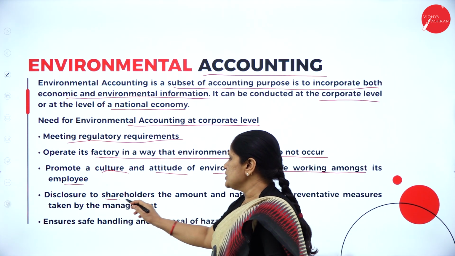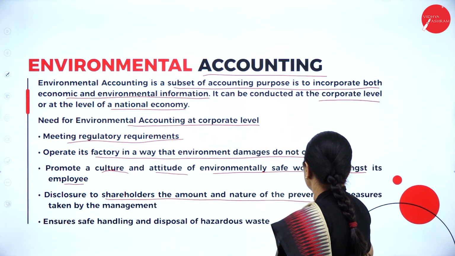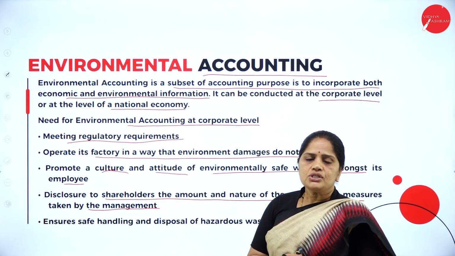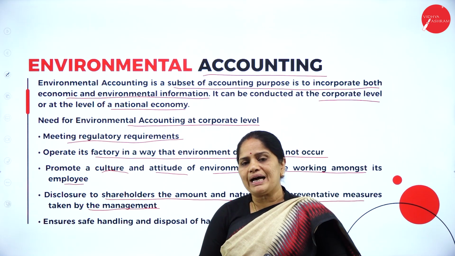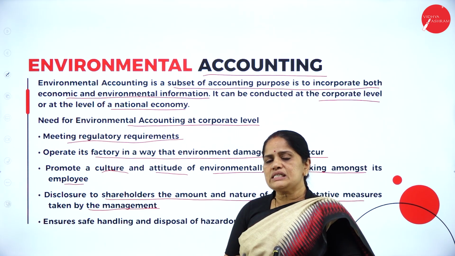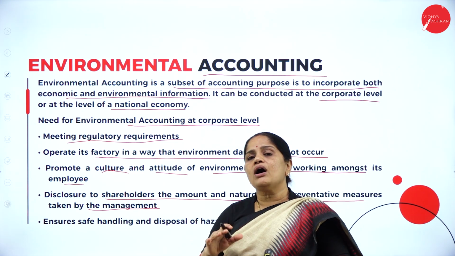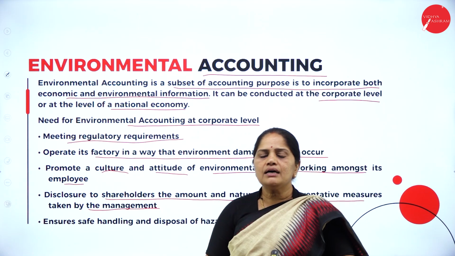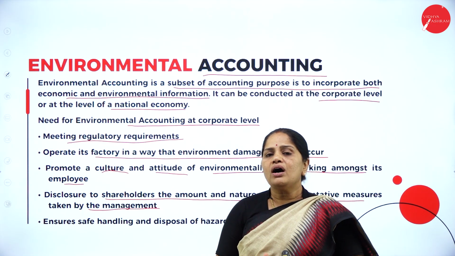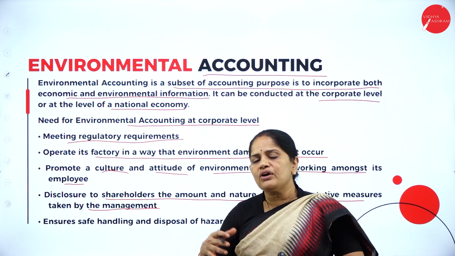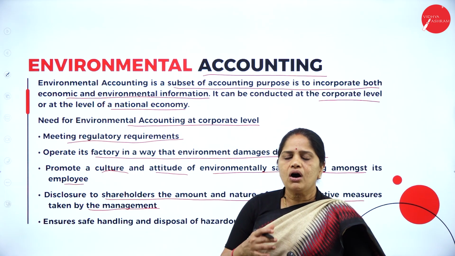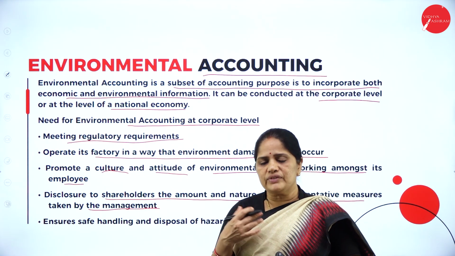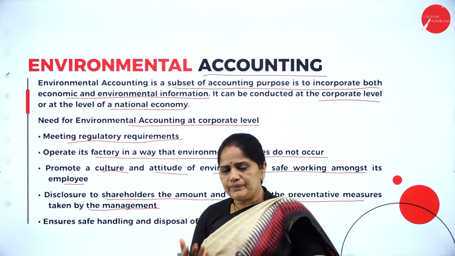Then disclosure to shareholders of the amount or nature of preventive measures taken by the management. So what is the cost involved by the company in order to see that they are following all the norms of the environmental issues? What is the amount they have spent on treating the waste before releasing it into the riverbeds, or what is the amount of cost involved in reducing the smoke which is released from the factories?